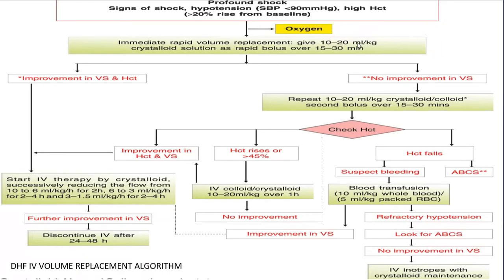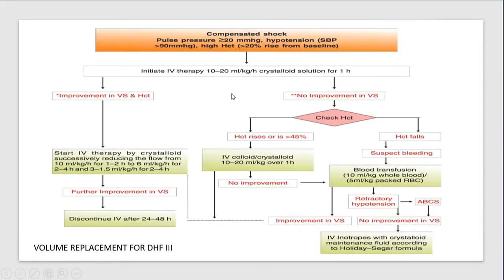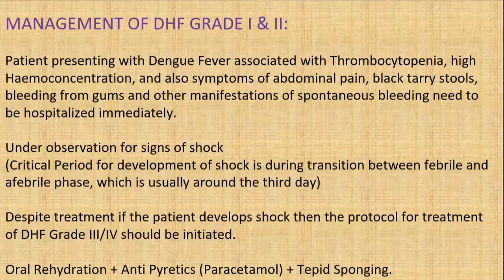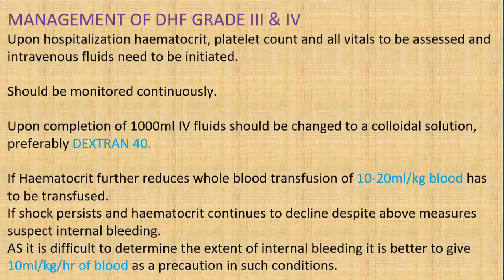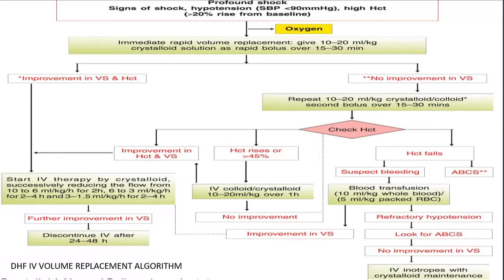Here you will be giving a rapid bolus over 15 to 30 minutes, which is not seen in the compensated shock or the other one. In any case, the fluids are the mainstay of the treatment. You'll be starting at 6 ml per kg per hour in dengue fever alone. When there is a compensated shock, at 10 to 20 ml, and when there is no compensation of the shock, you will be starting at 10 to 20 ml per kg with a rapid bolus over 15 to 30 minutes.